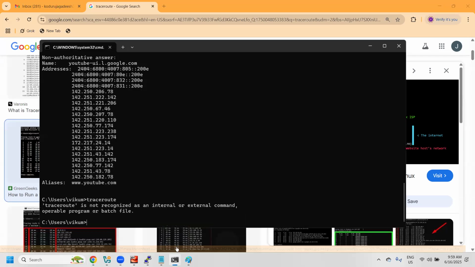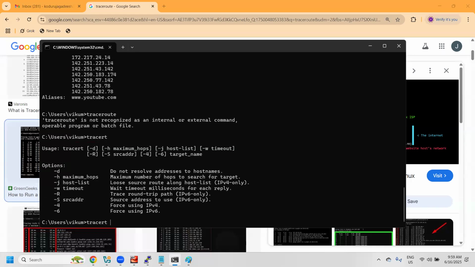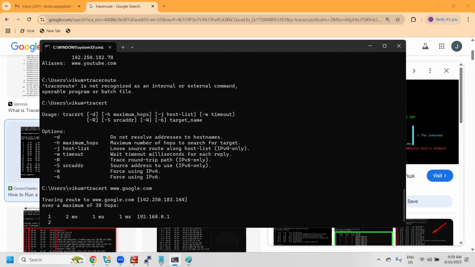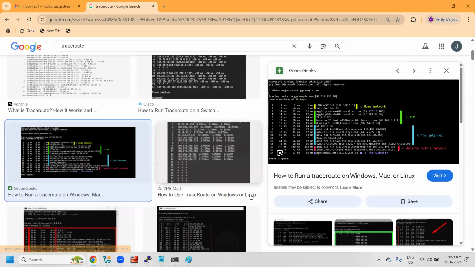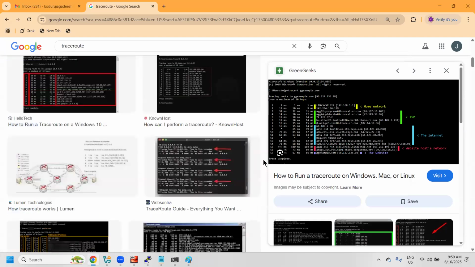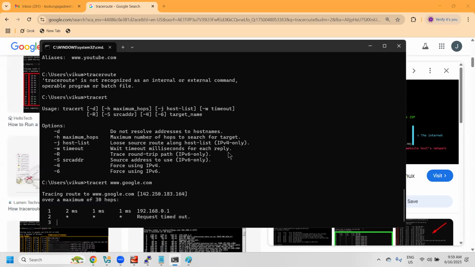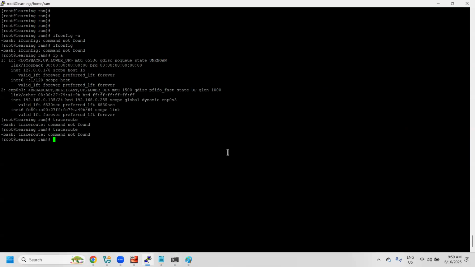On Windows we have tracert, for example tracert www.google.com. It will show how much time it has taken from here to there, hop one, hop two, and all those details we can validate. But in Unix it is traceroute. Traceroute is a command that clearly says how much time it is going to take from here to here. That is the intent of the traceroute command.